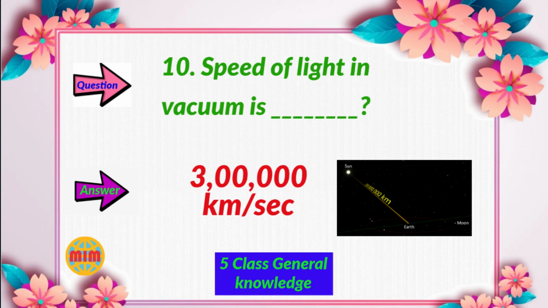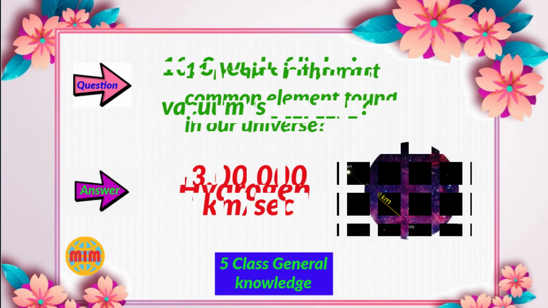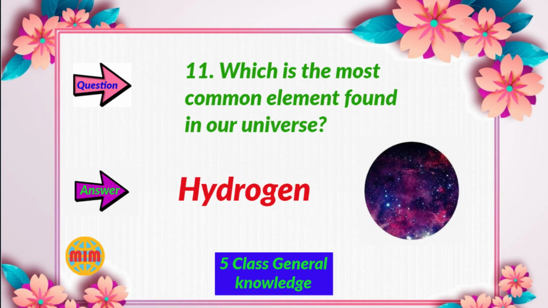Question number 10. Speed of light in vacuum is 3 lakh kilometers per 1 second. Question number 11. Which is the most common element found in the universe? Your answer is hydrogen, the most common element found in our universe.